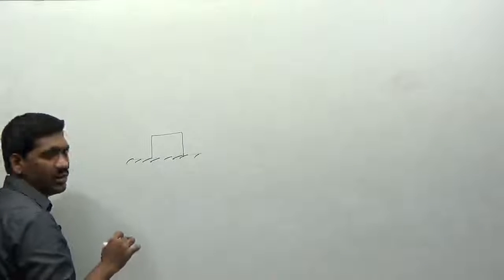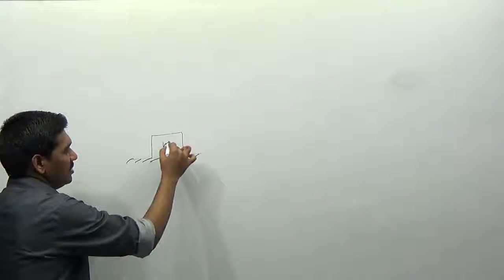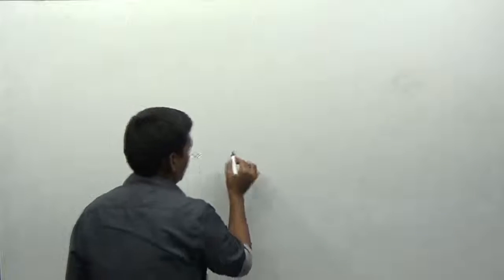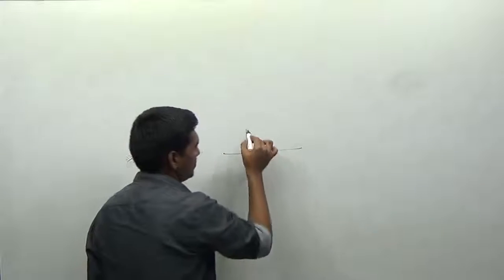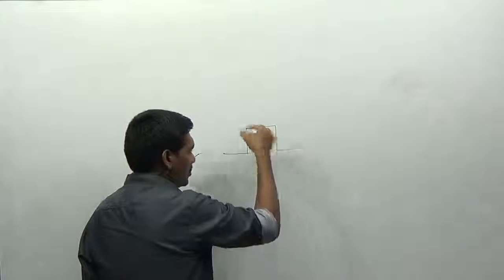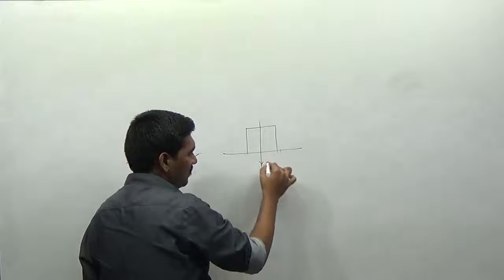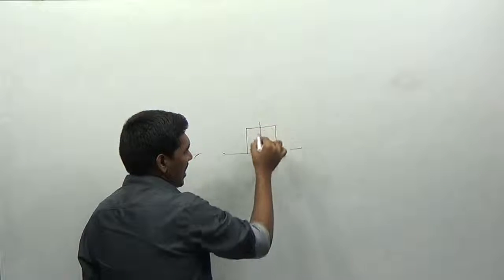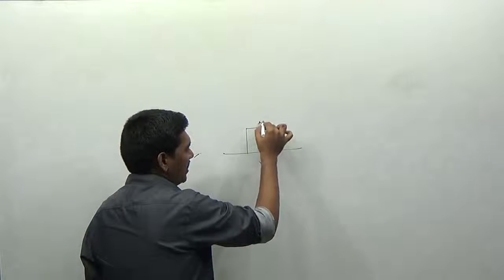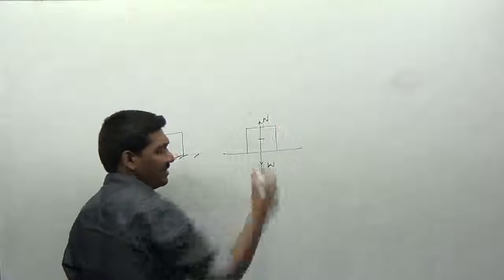Now, what becomes the free body diagram? This body has some weight W. If you draw the free body diagram, the weight of the body always acts in the vertical downward direction, and this is called the action. Due to the reaction, the normal reaction always acts in the upward direction.